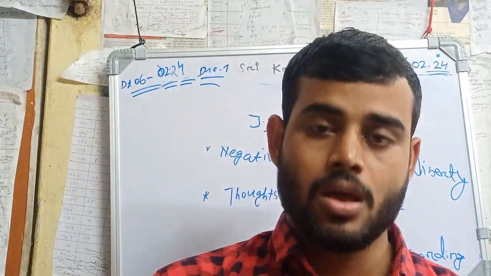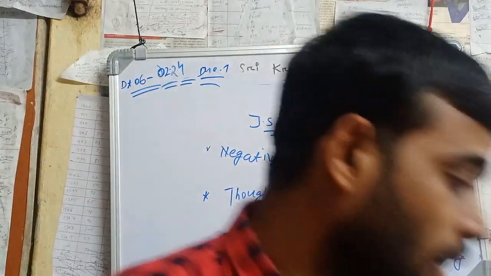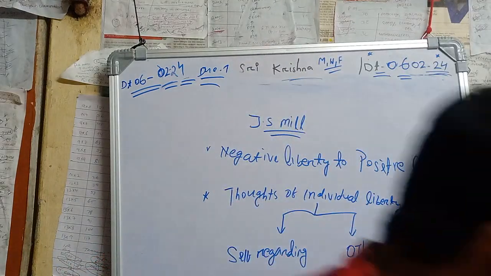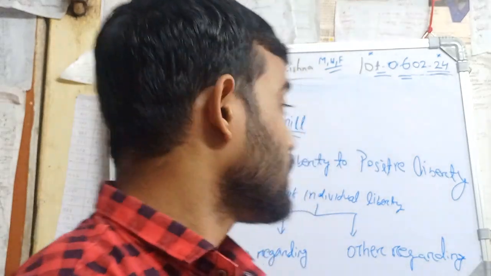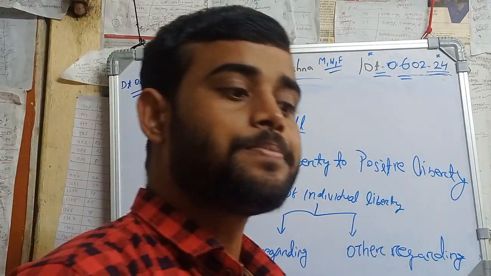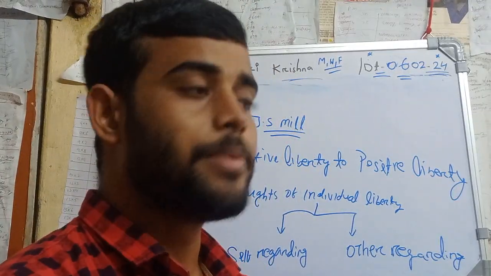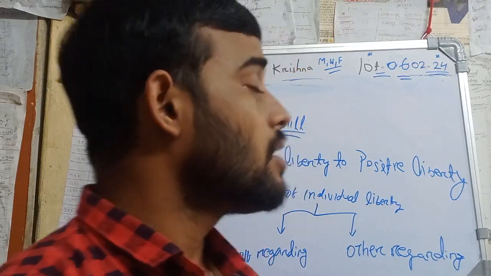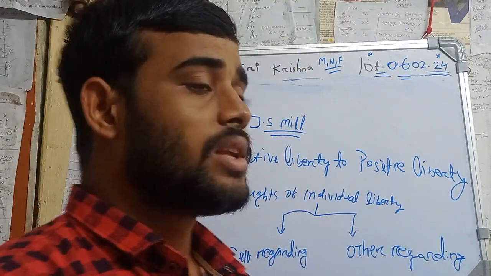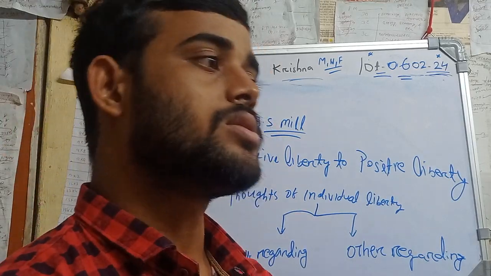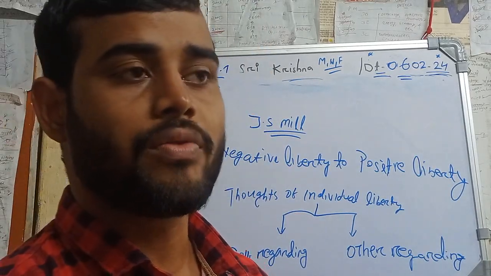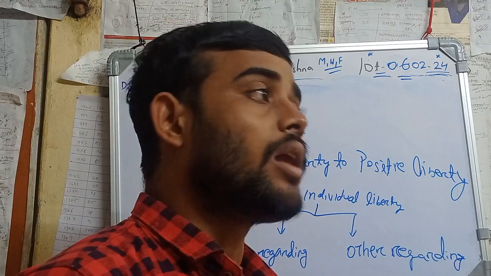Okay, so let's start with J.S. Mill, that you can see on the screen. Previous questions, let's discuss that. Like in your UGC NET, they asked who considers J.S. Mill a prophet of empty liberty. So it is Ernest Barker.